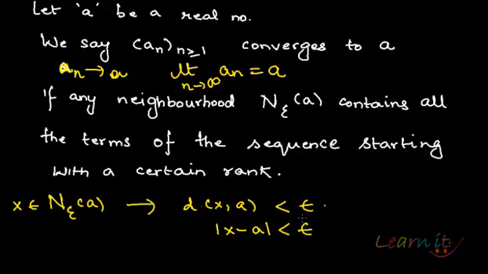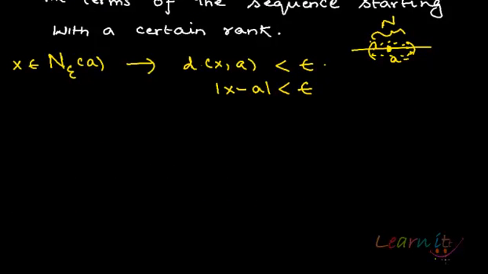So what are we trying to say? If any neighborhood of a contains all the terms of the sequence starting with a certain rank, then we call a the limit of the sequence, or the sequence is converging to the limit. On a real line, if I have a here and all the terms of the sequence are somewhere within the epsilon neighborhood of a, then the sequence is converging.